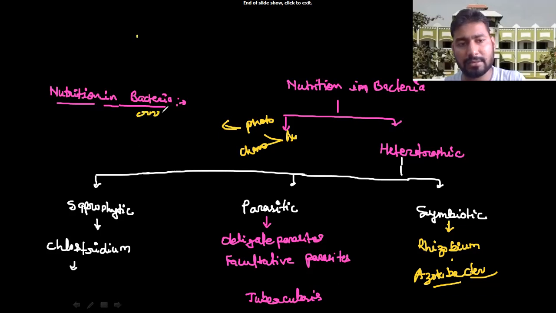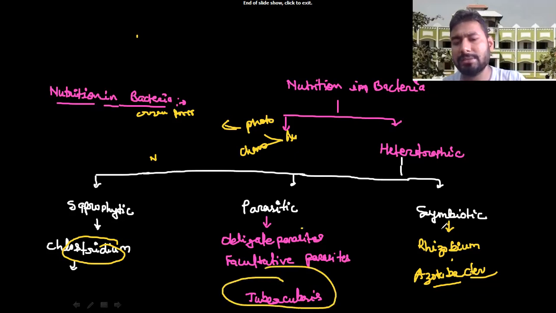In photoautotrophic, examples are green and purple sulfur bacteria. In chemoautotrophic, there are Nitrosomonas, Nitrobacter, Hydrogenomonas, Thiobacillus, sulfur bacteria, iron bacteria, and different bacteria which utilize inorganic substances to produce ATP molecules. In heterotrophic, saprophytic is Clostridium, and parasitic is obligate or facultative type. An example is disease causing bacteria. And symbiotic is Rhizobium, which is involved in nitrogen fixation. Okay, so this is the overall picture about nutrition in bacteria.